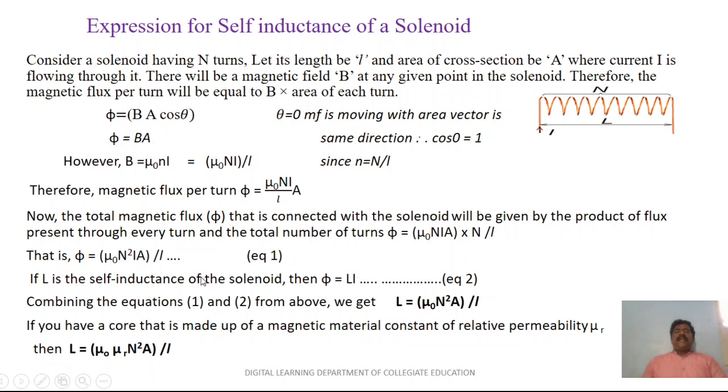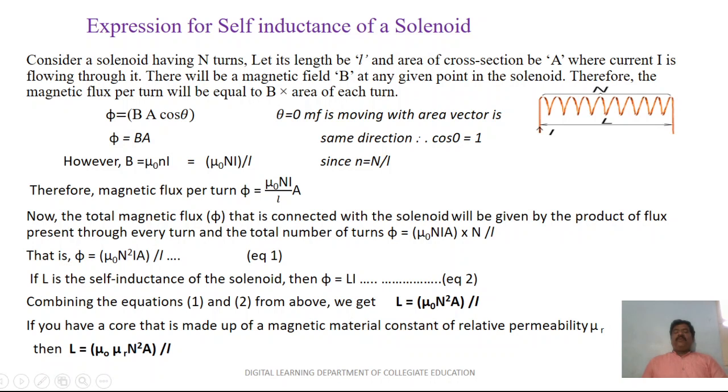If L is the self-inductance of the coil, then from the concept of self-inductance, when the current changes, the magnetic flux linked with the circuit is directly proportional to the current flowing through the coil. Φ is equal to Li, that is equation 2. Combining equations 1 and 2 from above, we get L is equal to μ0 N² A divided by l. So this is an expression for self-inductance.